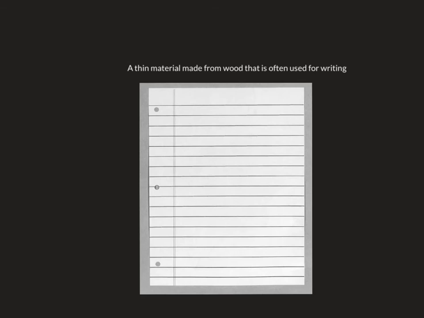A thin material made from wood that is often used for writing is called paper.